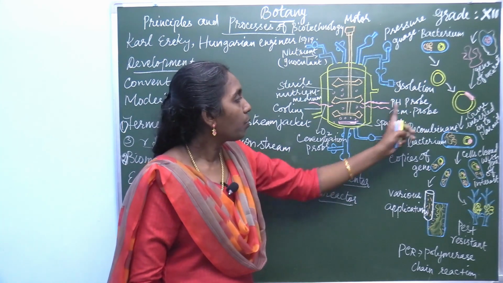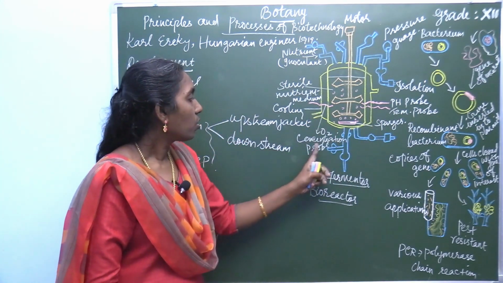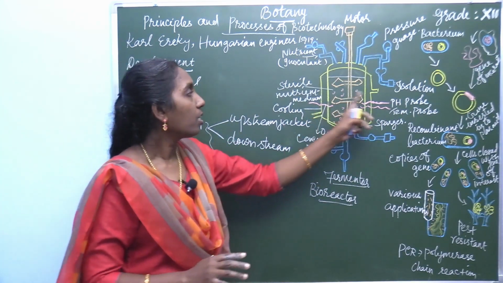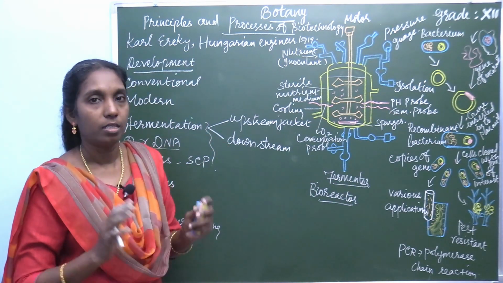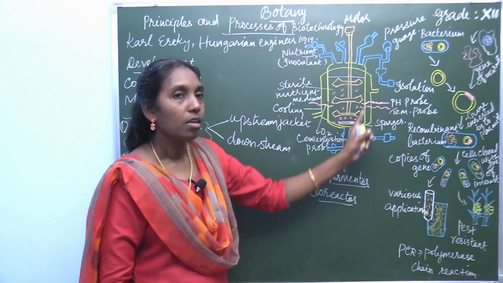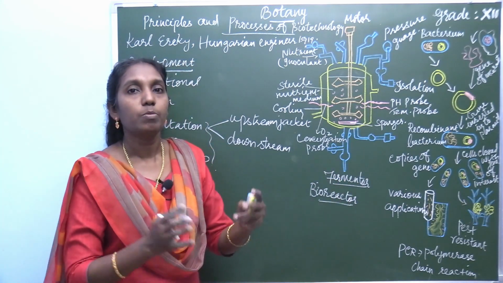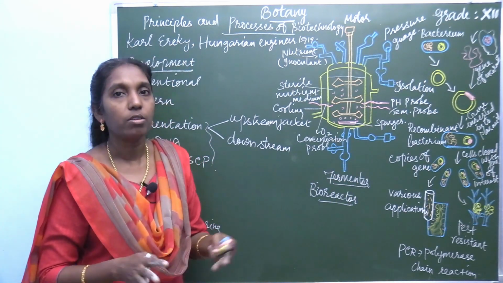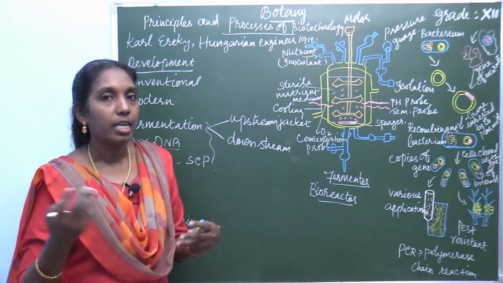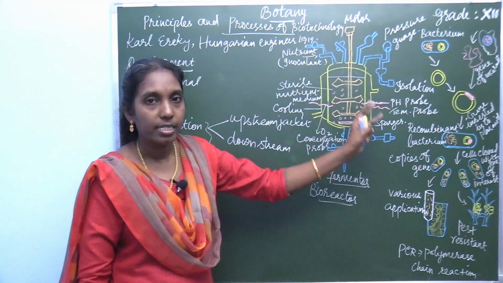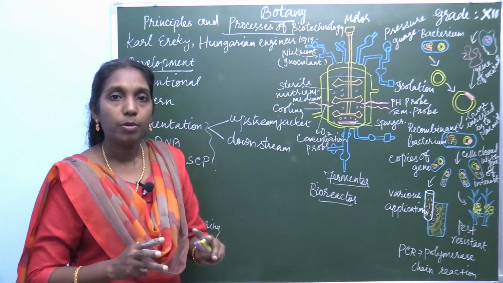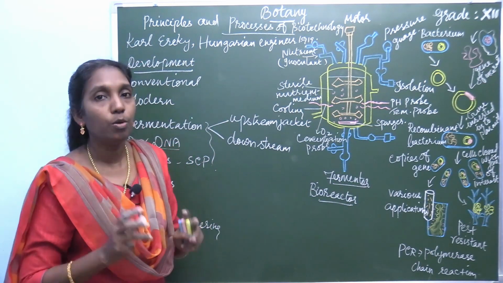That's why there is a pH probe, a temperature probe and an oxygen concentration probe, which help to maintain the optimum level within the fermenter, because these microbes very easily get spoiled and must not be attacked by any other germs. So it is sterilized. The third step is incubation.